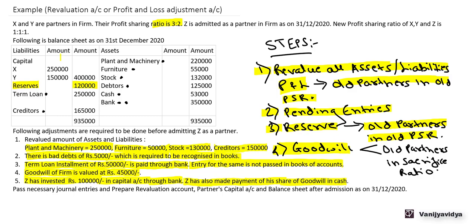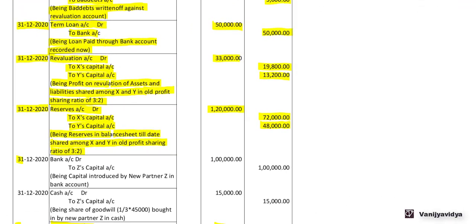Let's pass these two entries. On 31st December 2020, bank account debit 1 lakh to Z's capital account 1 lakh, being capital introduced by new partner Z in the bank account. Similarly, 31st December 2020, cash account debit 15,000 to Z's capital account 15,000, being share of goodwill 1/3 of 45,000 brought in by new partner Z in cash.